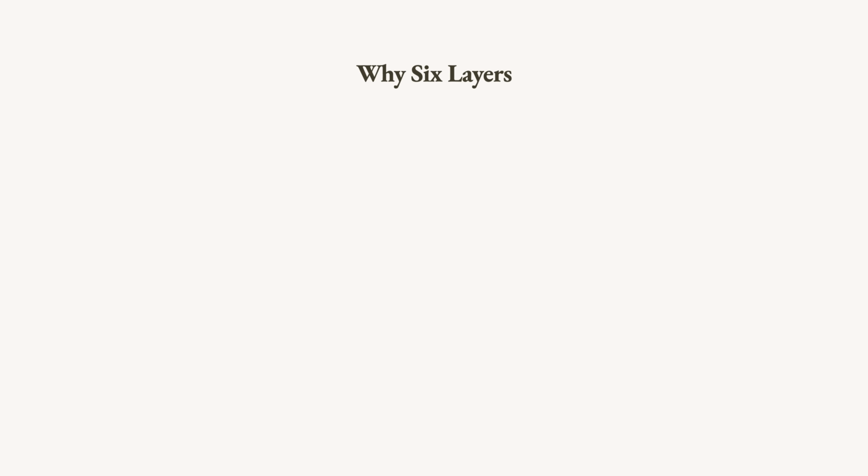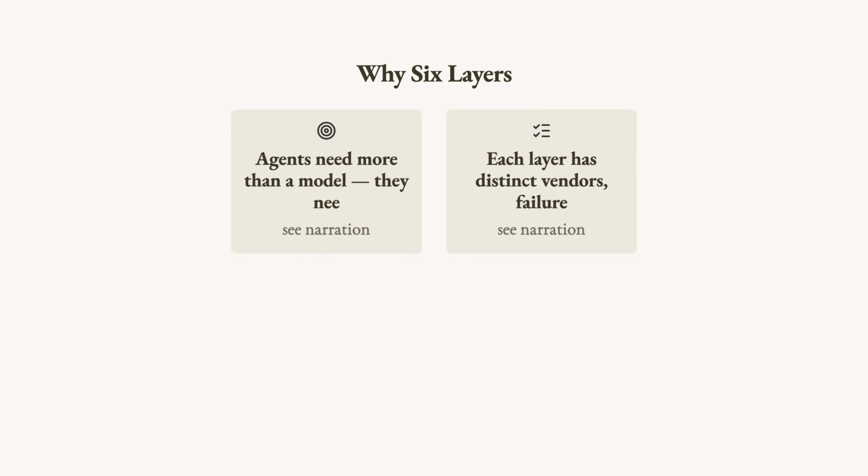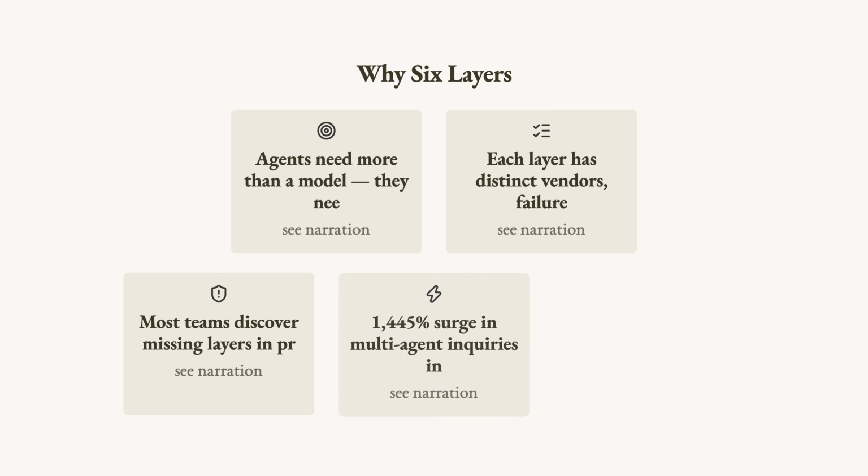Autonomous agents don't just need a model, they need infrastructure. 6 layers, each with distinct requirements, distinct vendors, and distinct failure modes. Most teams building multi-agent systems discover layer 3 or 4 by running into its absence in production.